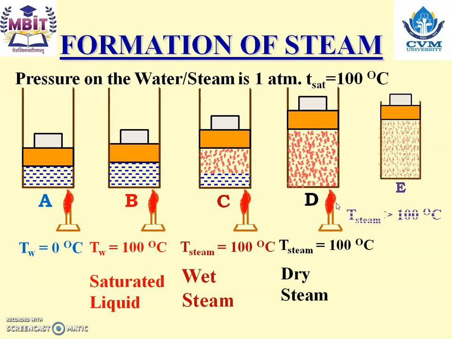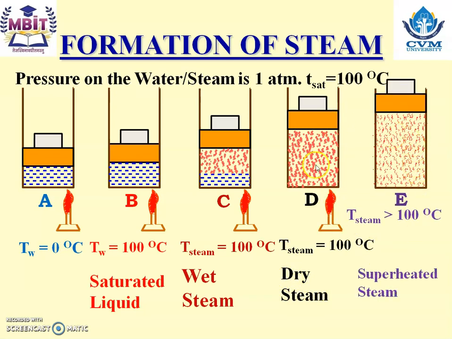If we continue to heat, we are going to get heating of steam, and the temperature of steam is more than the saturation temperature, and that steam is known as the superheated steam. So these are the steps of how the steam is generated.